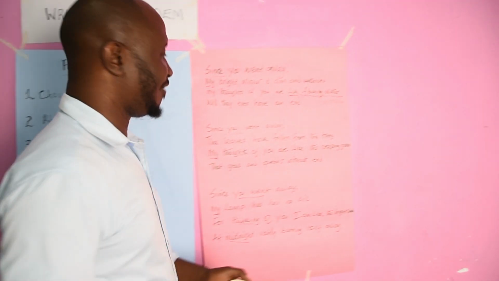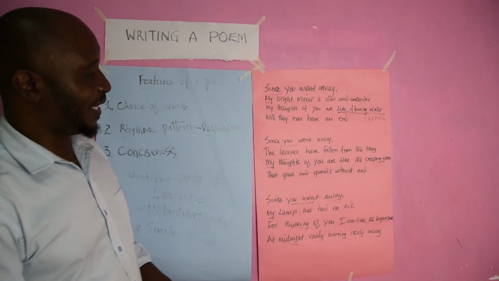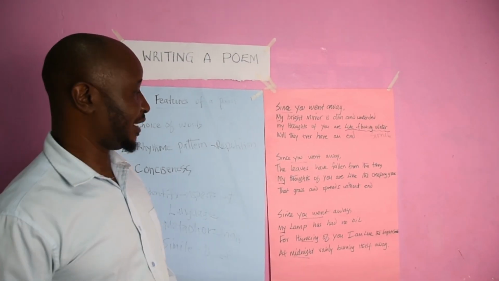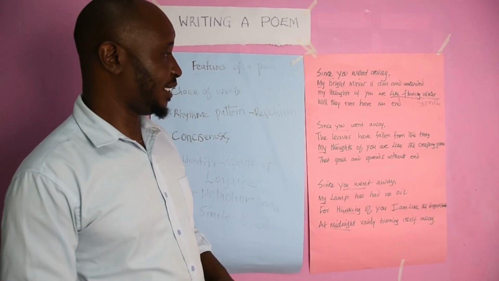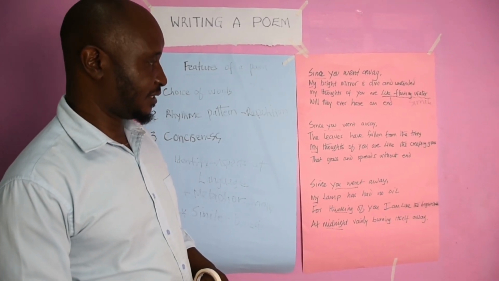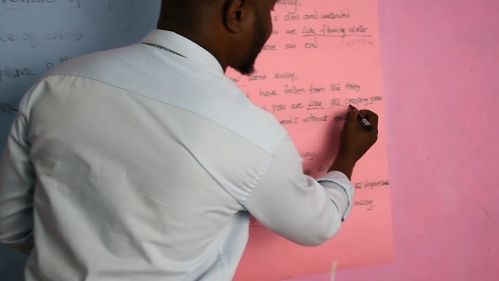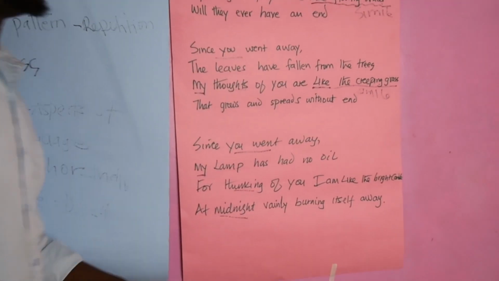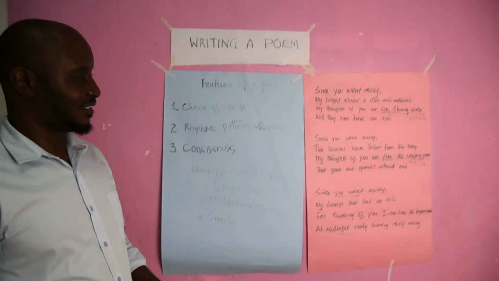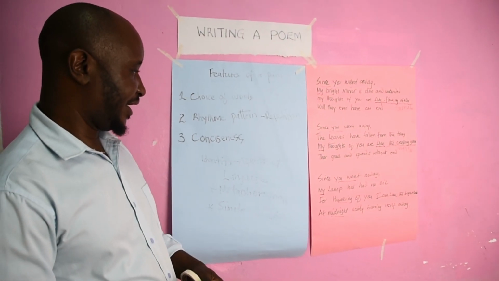Then we also have group 2. Group 2 being led by Randy. Randy, come and show us. Do you see any aspect of similes? Yes, that's right. Like the creeping grass. That is also another simile. Let's clap for Randy. Thank you so much. And really, if you continue like that, that is a very good aspect of you. You're headed in the right direction.